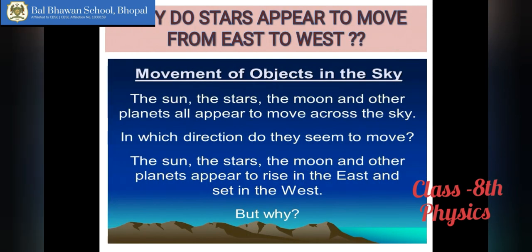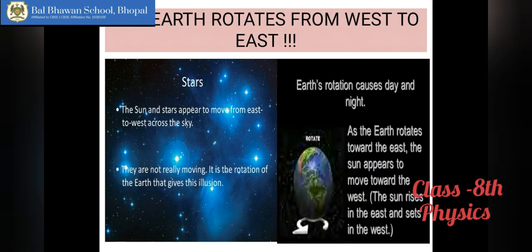Okay, next question is why do they appear to move from east to west? This is, as you know, because of the rotation of the earth from west to east. All the planets, including the earth, move from west to east except which planet? Yes, Venus, which moves in the east to west direction like the stars. The earth rotates from west to east, so the stars appear to move from east to west. Although they are not moving, they are stationary. It is only because we are moving along with the earth that the stars appear to move from east to west.